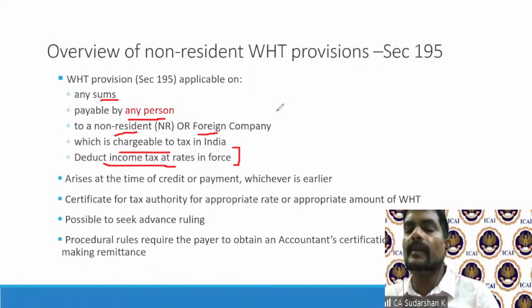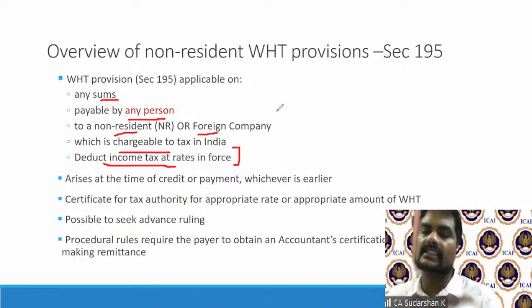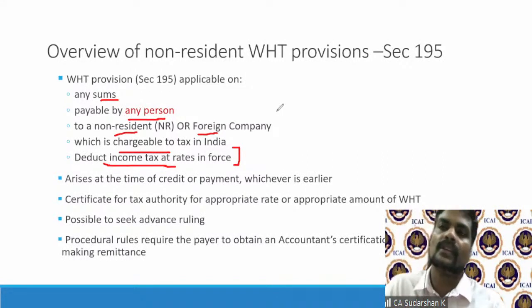Any sums payable by any person to, so first, am I making payment to a non-resident foreign company? Yes. And what is that income? Royalty, FTS, it can be anything under Section 9, deemed to accrue in India, or if it accrues, okay. Normally it will come under Section 9. Then is it chargeable to tax in India? Yes, chargeable to tax in India, because Section 9 says it is deemed to accrue in India.